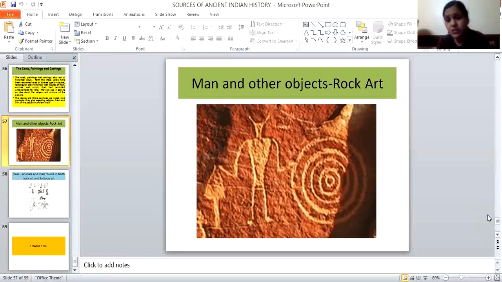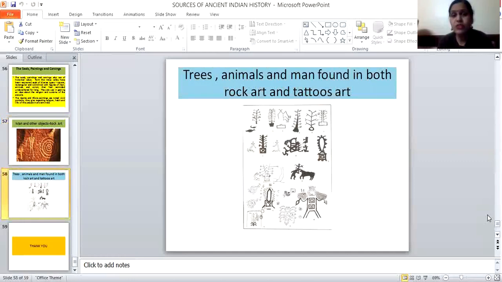I'm surprised that these pictures are found even today on my sari, dress, scarf. What does it show? Trees, animals, and men are found in both rock art and tattoo art. Even in tattoo art, most of our film stars, sports persons, and cricketers, even men and women of the modern period, put tattoos on their hands and other parts of the body. It shows how rich that culture was and how important it was. And these pictures show that they gave importance to the time.